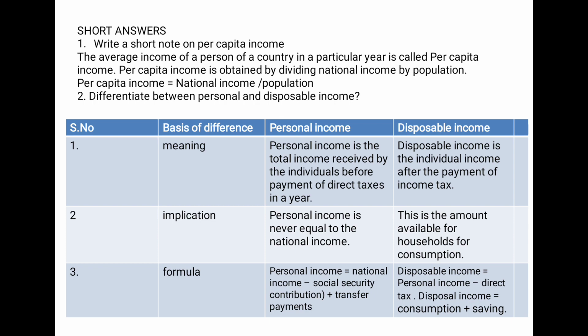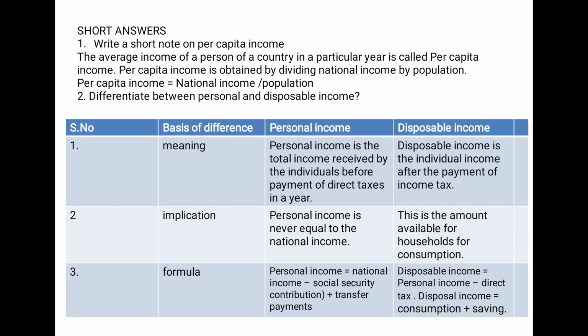So write a short note on per capita income. The average income of a person of a country in a particular year is called per capita income. So per capita income is obtained by dividing national income by population. So what is the formula? Per capita income is equal to national income by population. You should write the equation for per capita income. As far as national income chapter is concerned, everywhere it has equation. That equation has to be specified and it has to be written compulsory, because they give you marks for the equation also.